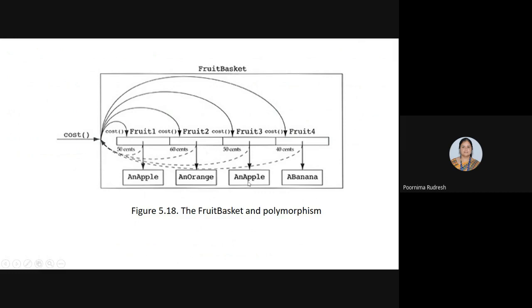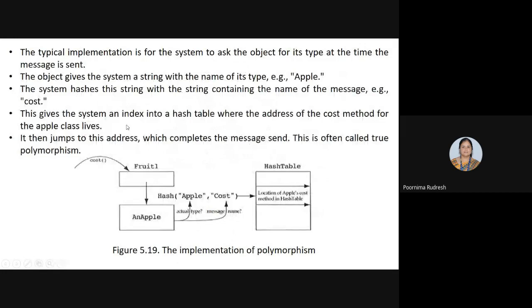So this is the basic idea here. This diagram represents the basic idea of calculating the cost of a particular fruit. Then how is it actually implemented? See here the implementation of polymorphism.